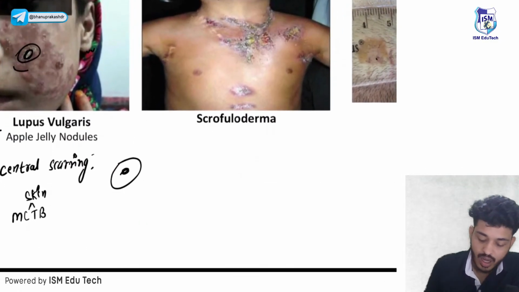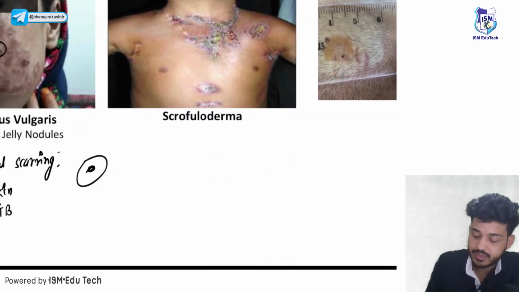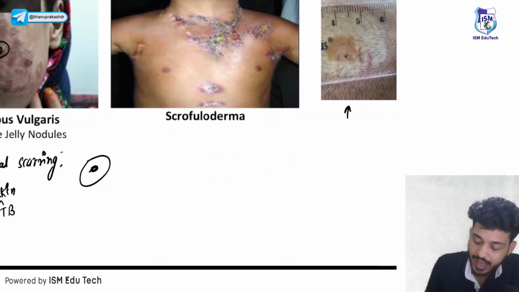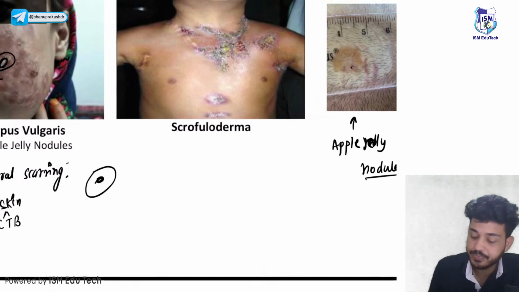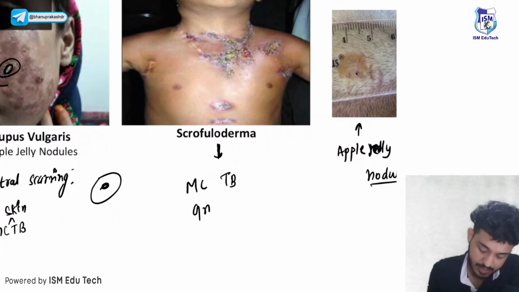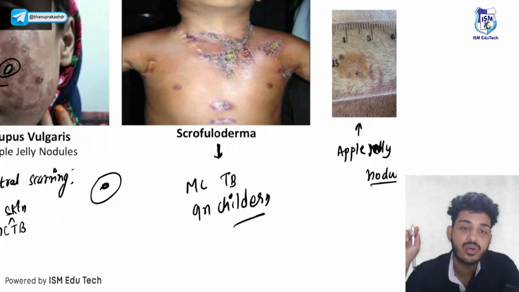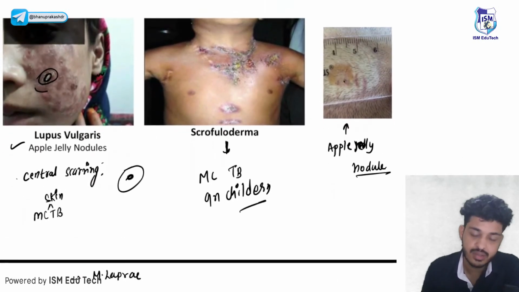How will you identify it? You will do diascopy, and when you put pressure, you will find apple jelly nodules. कैसे nodules मिलेंगे? You will find apple jelly nodules. This is a characteristic feature. Next thing is your scrofuloderma. This is again a common TB, the most common TB in children. So this is about the mycobacterial infection, TB, right?